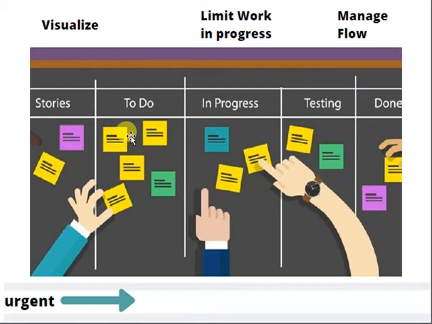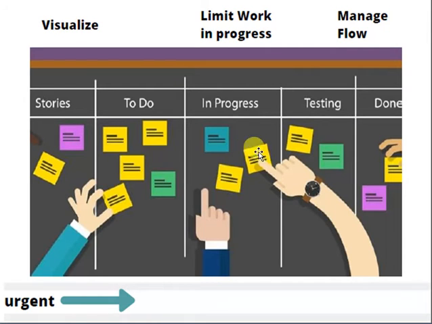Remember one thing, that there should be some specific criteria by which you move a requirement from in progress to testing, then testing to done, and then done to the customer. It is not possible to move the in progress story to testing without any specific criteria. Once the in progress work is completed, after that you can move it to testing, and once the testing is completed you can move it to done, and after done it can be moved to the customer.